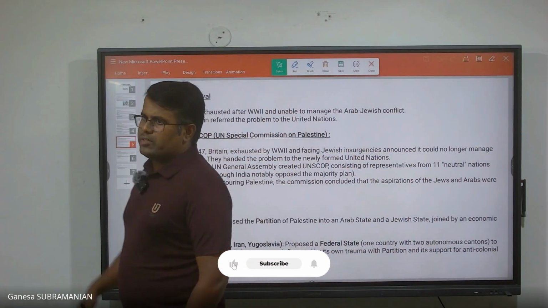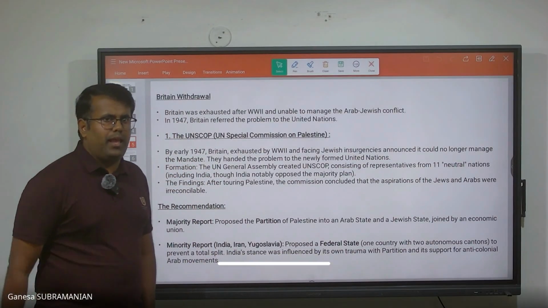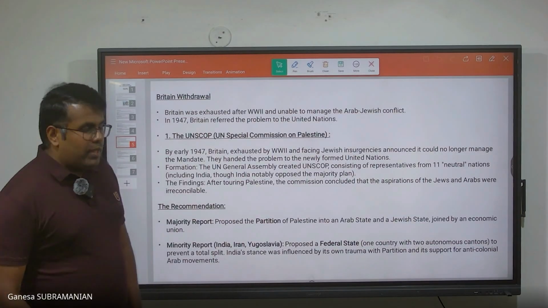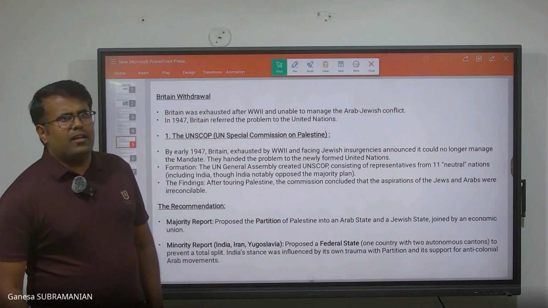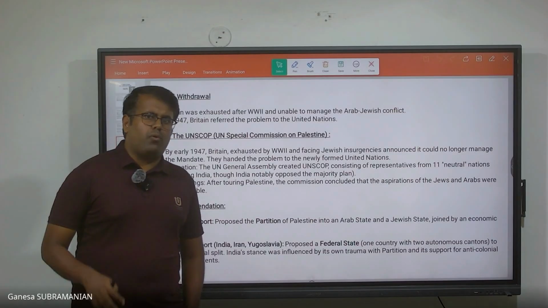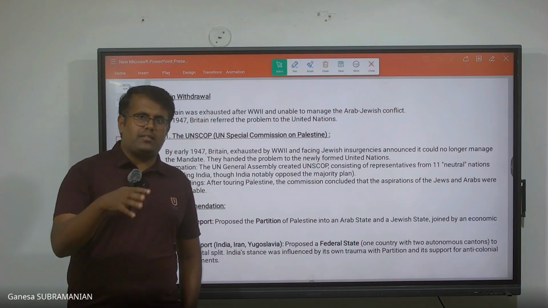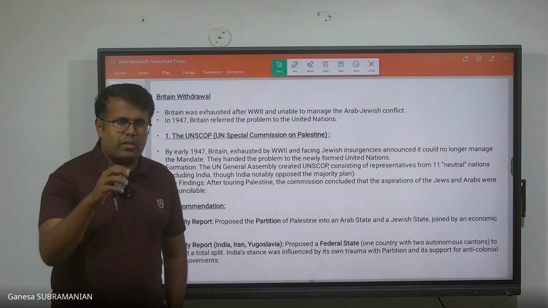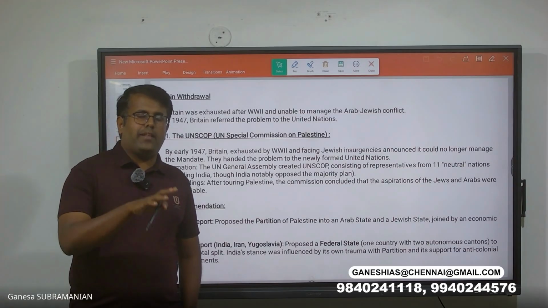These 11 nations took up a form of study, they went to the places and then came up with a solution. One thing we are supposed to know here is that these 11 nations were divided into two sets. One set of countries gave a solution, and the other set also gave a very different solution, because both groups were varying in their ideas.